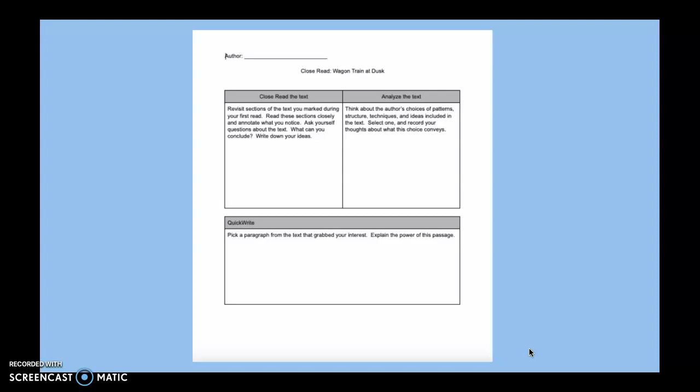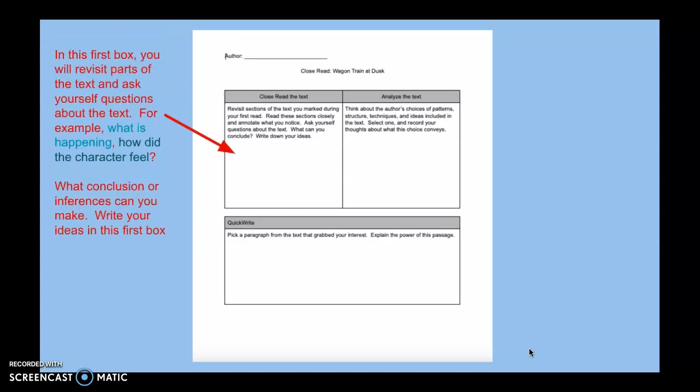Each section is worth 2 points. You are going to be required to answer each section in a complete sentence. So make sure you've answered all parts of the question or prompt in a box, and make sure that you have complete sentences.